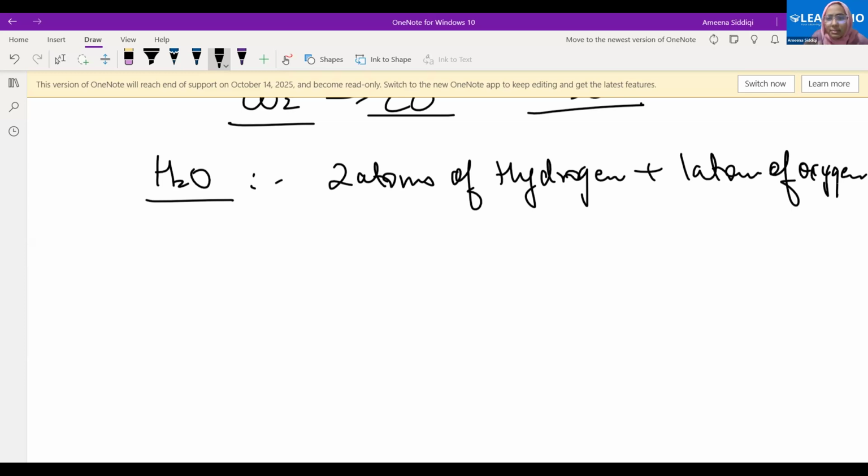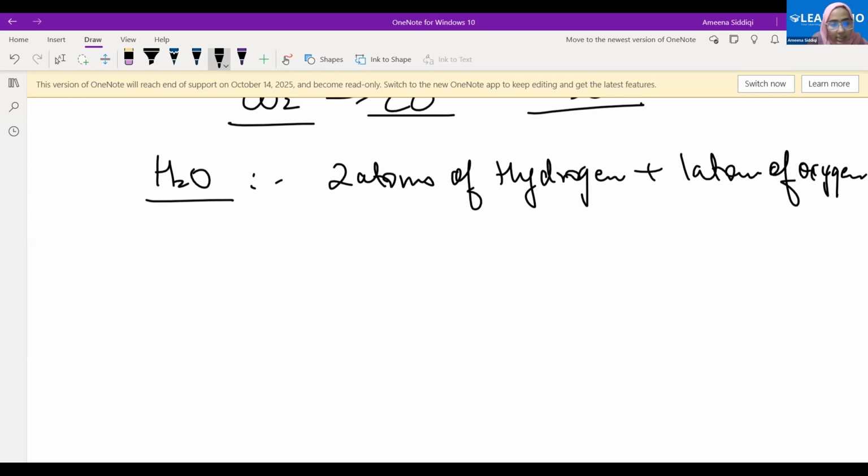This is a very simple example. Let's suppose I have a suitcase and every time I'm taking just two footballs. Don't you think every time I should get the same mass? Irrespective of wherever I'm going, whoever is packing them, I should get the same mass. Yes or no? Why? Because in the suitcase, I'm always having two footballs. That's the same thing. If every water molecule is having two atoms of hydrogen and one atom of oxygen, the mass due to these two atoms of hydrogen and one atom of oxygen should always be same. Yes or no?